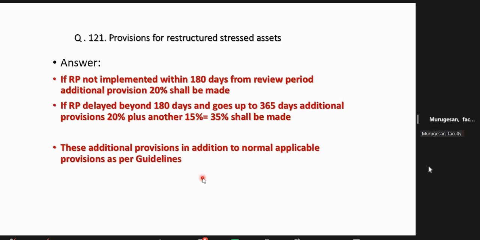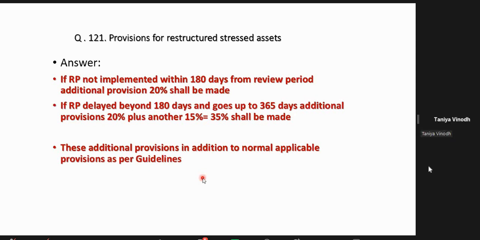Sir, as per IBC, the maximum period is 330, right? 330. Now I think in IBC 2021 again some more changes have taken place. Earlier it was 180; now 180 plus 90, only 270 they are allowing. Earlier 330, yes, it keeps on changing. Now IBC 2021. Okay. So that is credit management.